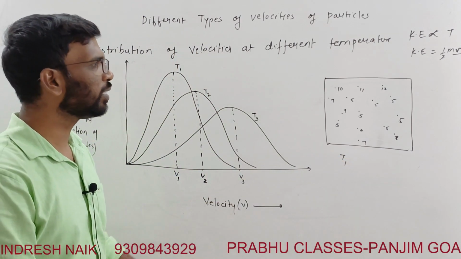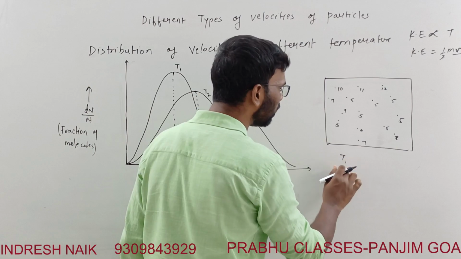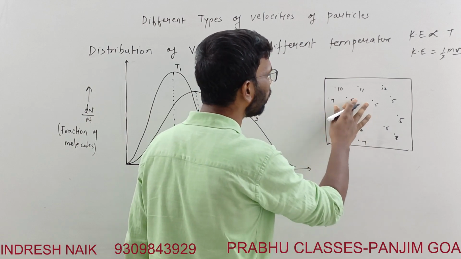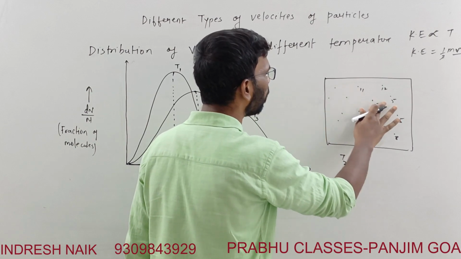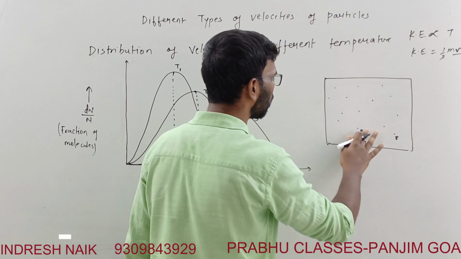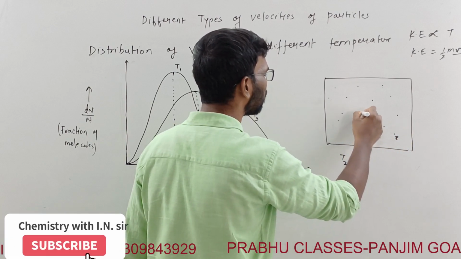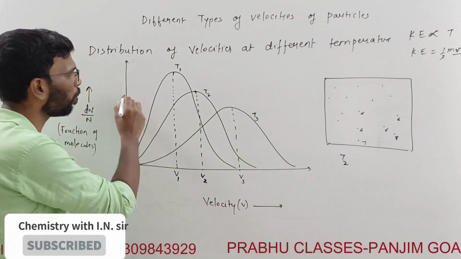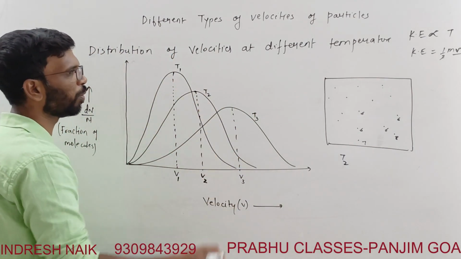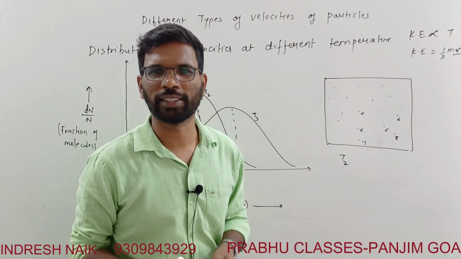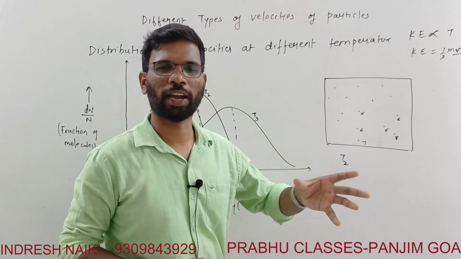Now you increase the temperature to T2. What will happen is that the speed of the particles is going to increase. It may be 6. But the fraction of particles having the most probable velocity, earlier it may be 7 particles, just taking an example, 7 or 10 particles.